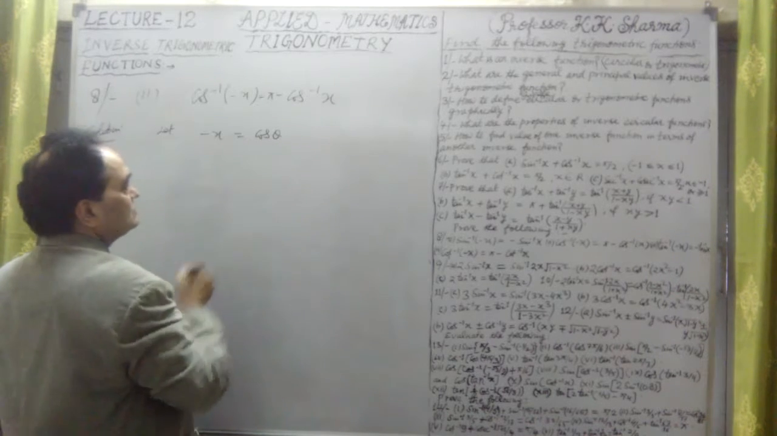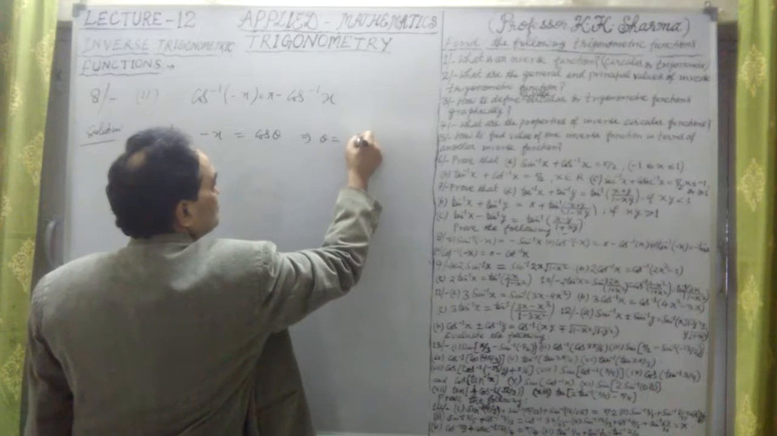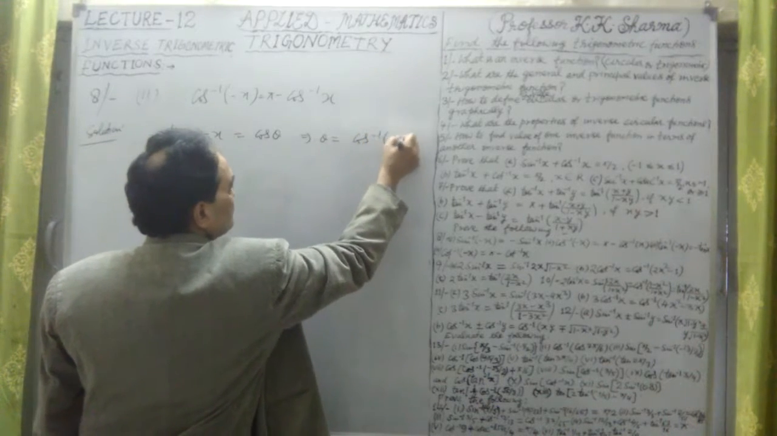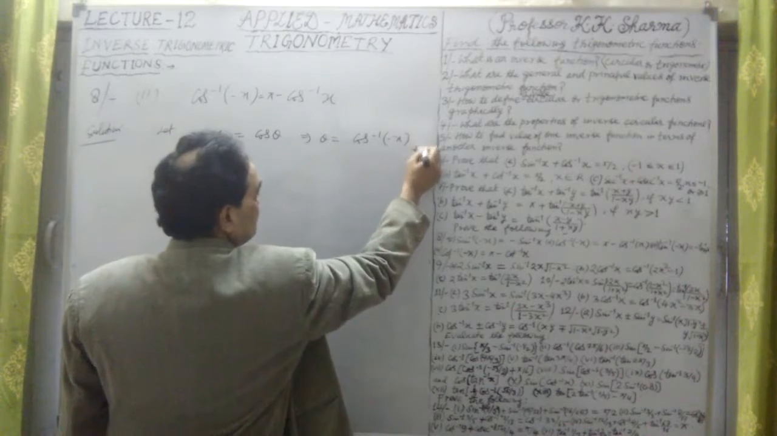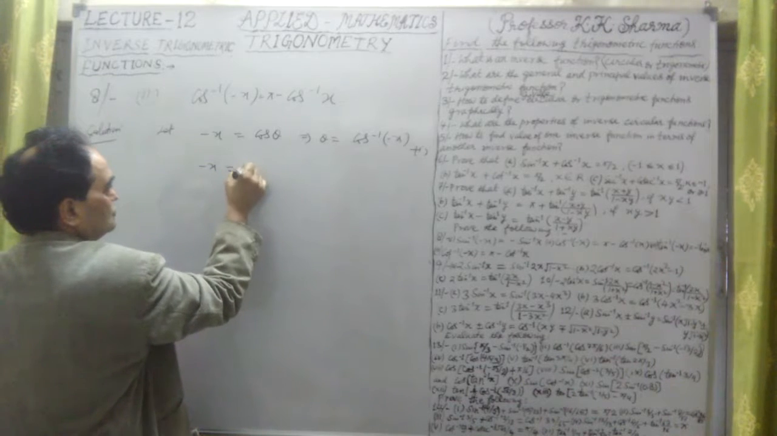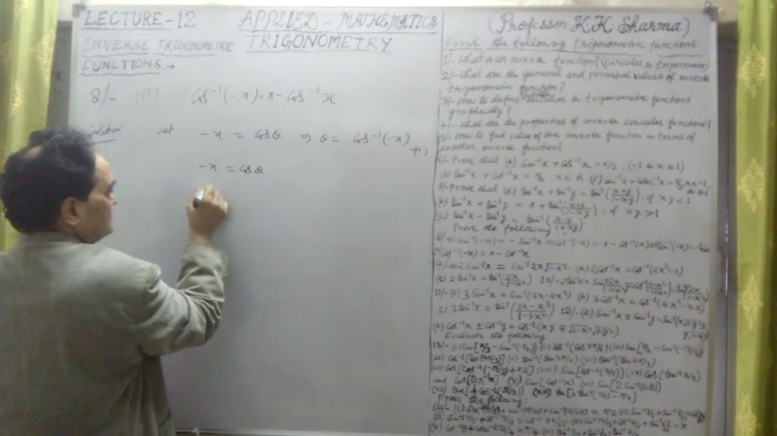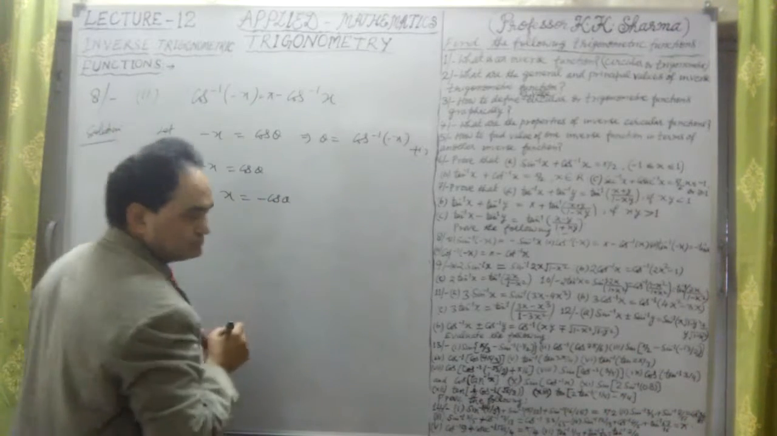Okay. So this implies that again theta is equal to cos inverse of minus x. This is the first equation. Let me take this one: minus x equal to cos theta implies that x equal to minus cos theta.